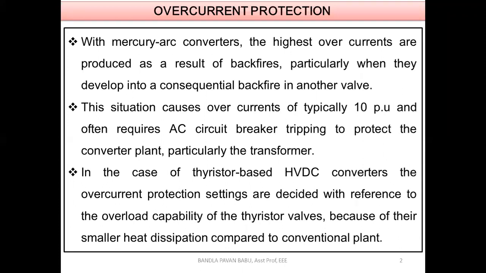Because of the smaller heat dissipation, for each individual switch in the converter unit we use an additional protective circuit. To a certain extent, these circuits are able to block these overcurrents, if we prefer thyristor-based converters.